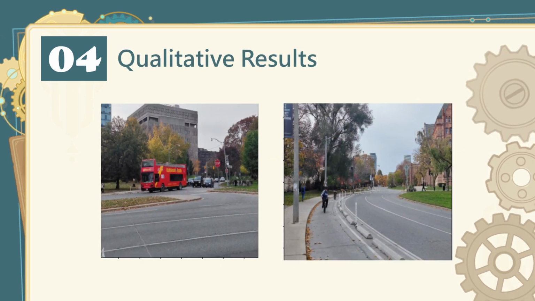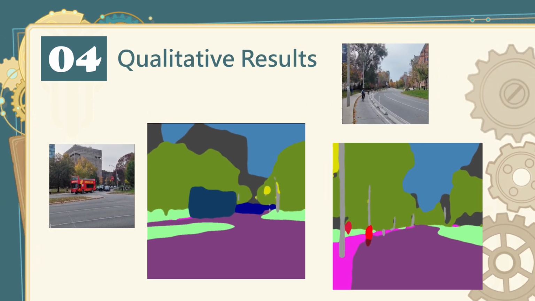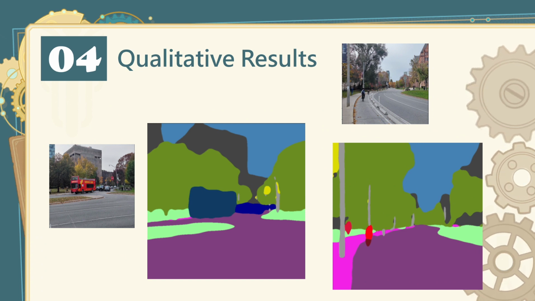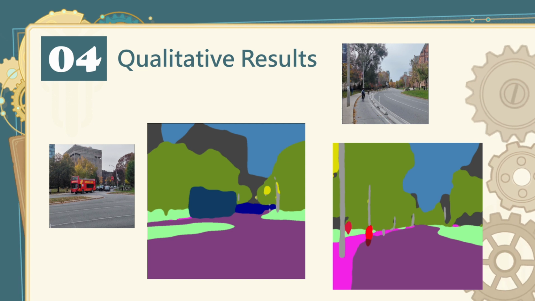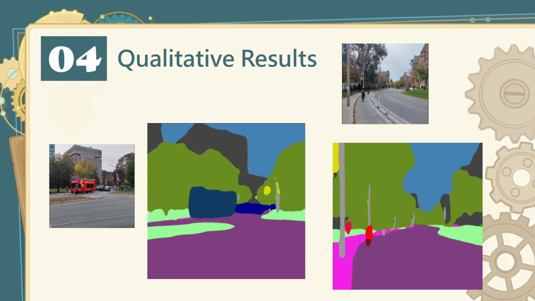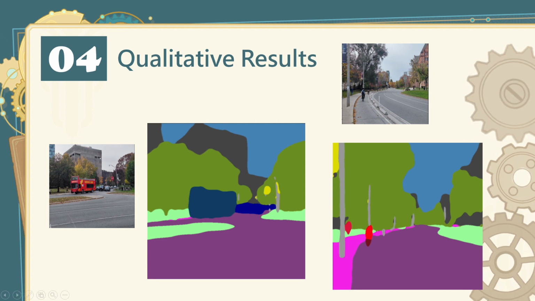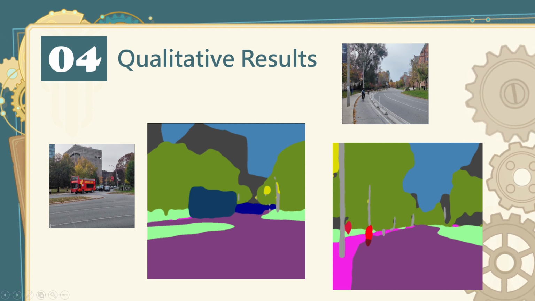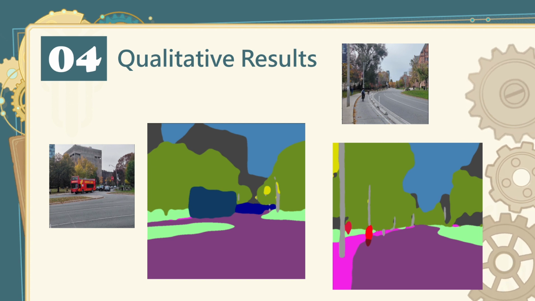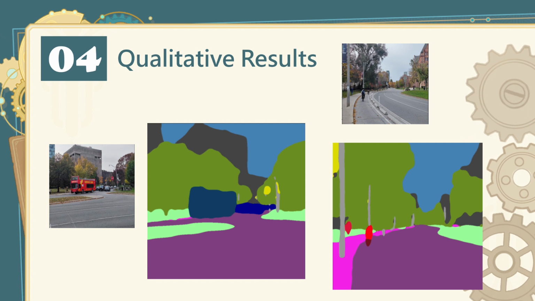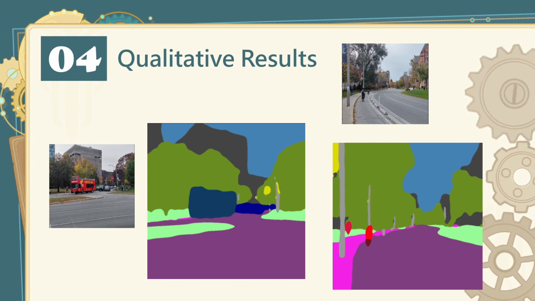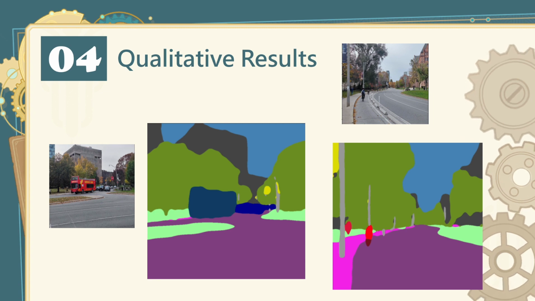These quantitative results are backed up by the qualitative results. As you can see, given these raw images, the segmentation map looks pretty similar to what you would expect. However, you can see that the borders of objects sometimes are not quite easily mapped. This corresponds with the fact that in the slide before, the intersection over union metric, which measures the spatial locality and how well the object borders are defined, is the lowest out of the three metrics.